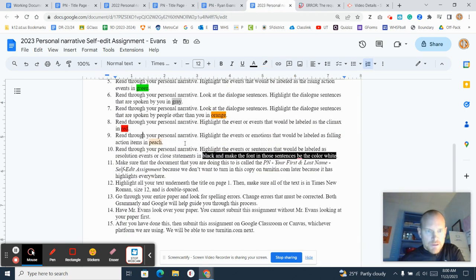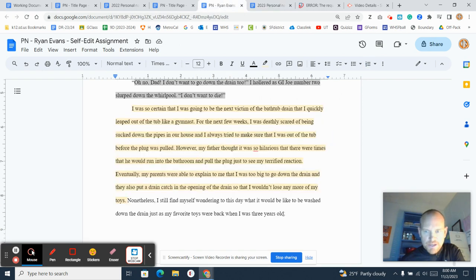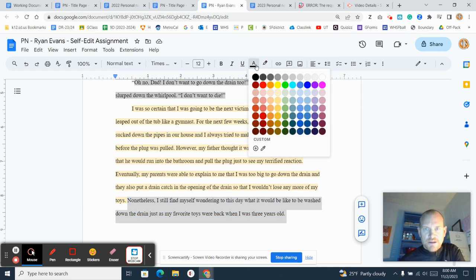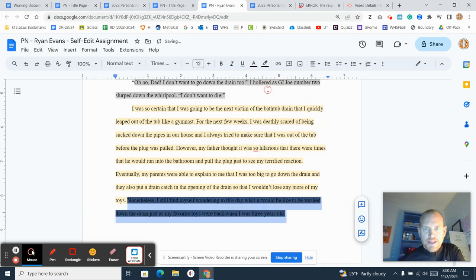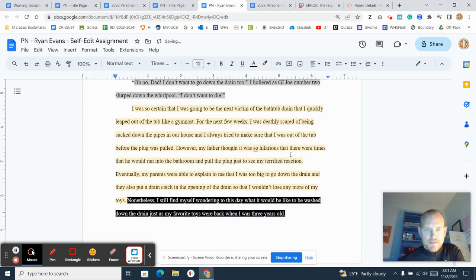Okay. Read through your personal narrative. Highlight the events or sentences that would be labeled as a resolution events or close statements in black and make the font white. Oh, that's okay. So that'll be right here. And what I'll do is highlight it in black. Keep that highlighted though, and I'm going to make the font white like that, and then I'm done there.